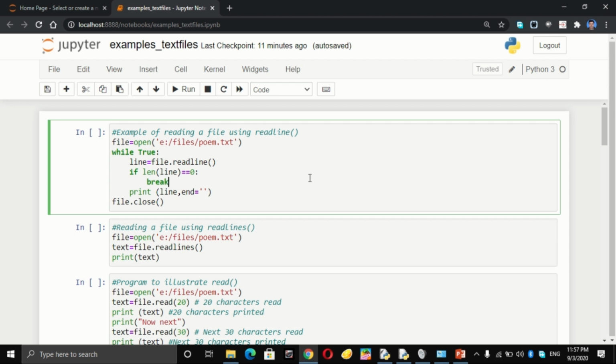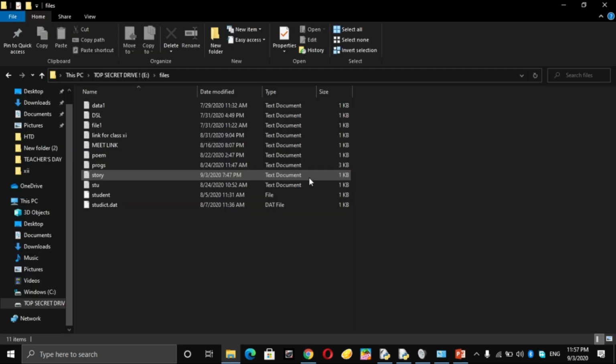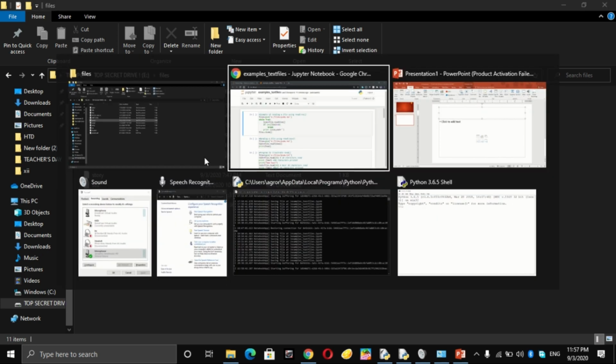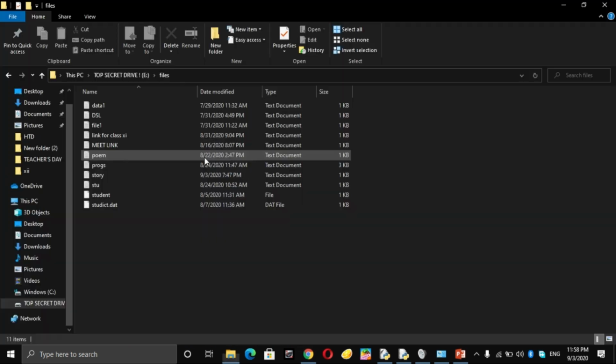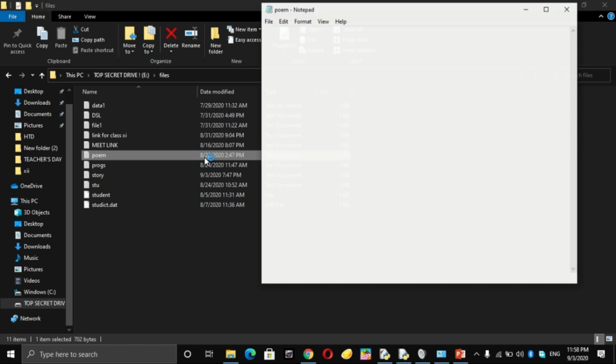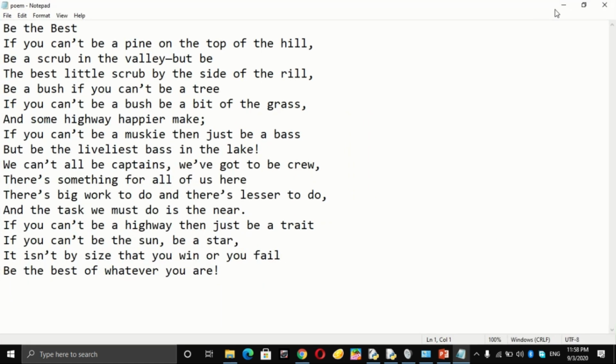First of all, I will show you this file. The name of the file is poem.txt. So this is the text file which is present. So I am going to open this and read it.